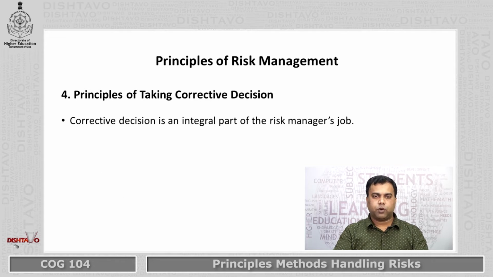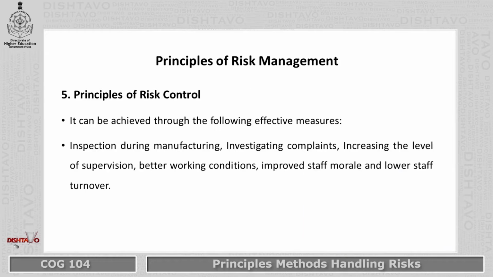Fourth one, principles of taking corrective decision. Decision making is a process to select the best option from the various available methods or opportunities. Now the risk management team has to select the one best method to manage the risk from various available methods. The fifth one is principles of risk control.